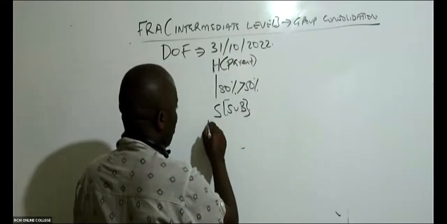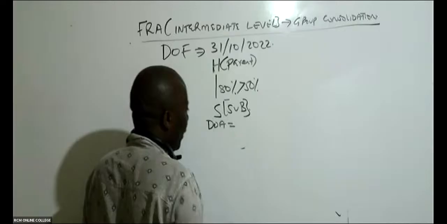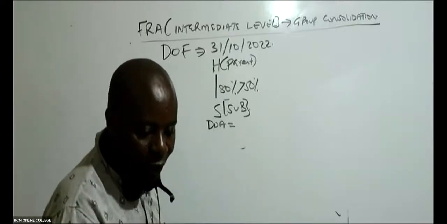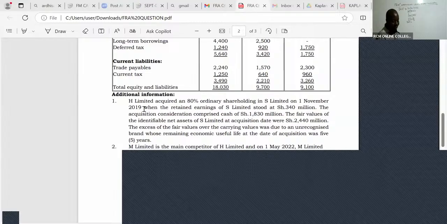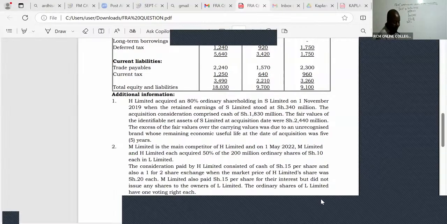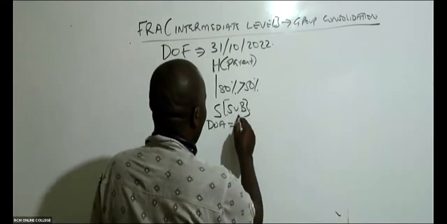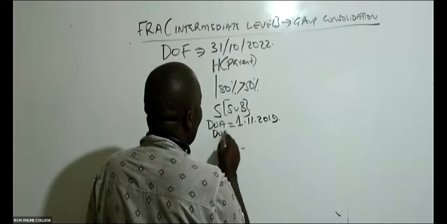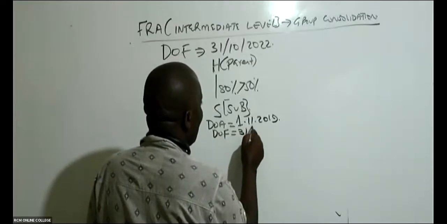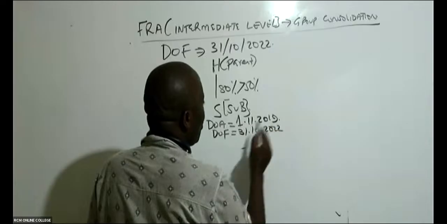So in this case here, they have told us the date of acquisition, the date when we did this acquisition. They're telling us it is 1st November 2019. So the date of acquisition is 1st November 2019. And don't forget the date of the financial statements was 31st October 2022.